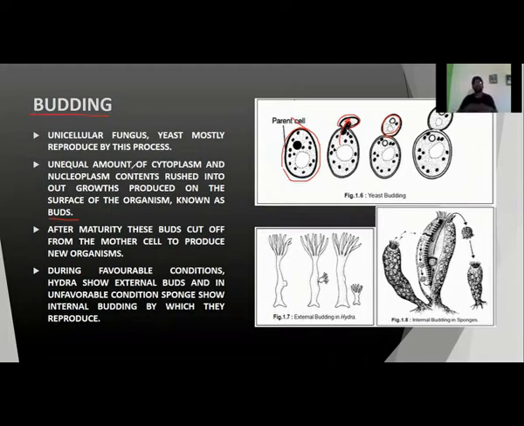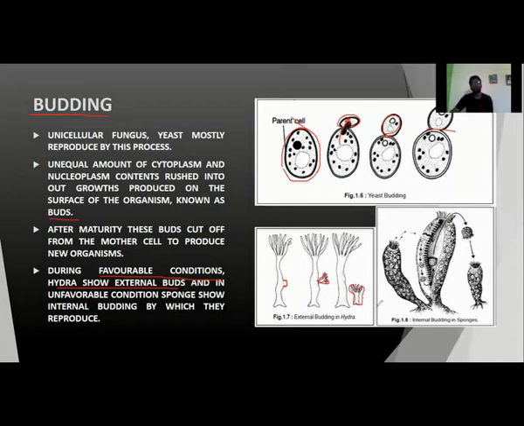After maturity, these buds cut off from the mother cell. When they become mature, they get cut off from their parent cell. After that, during favorable conditions, they will produce new organisms. If we see in favorable conditions, Hydra shows external buds. Here you can see external bud is there, and after some time it will also look like a Hydra. And after that it will cut off to produce a new organism.